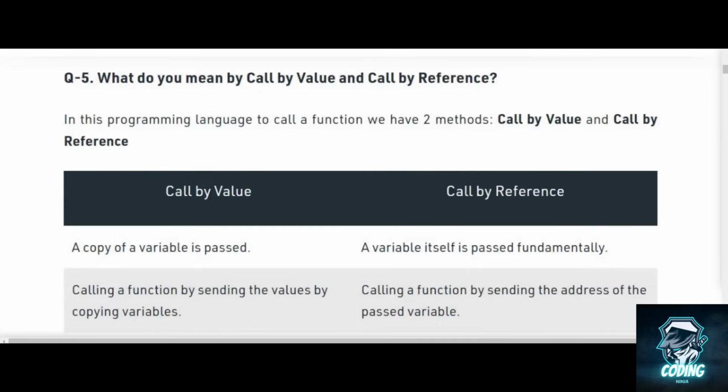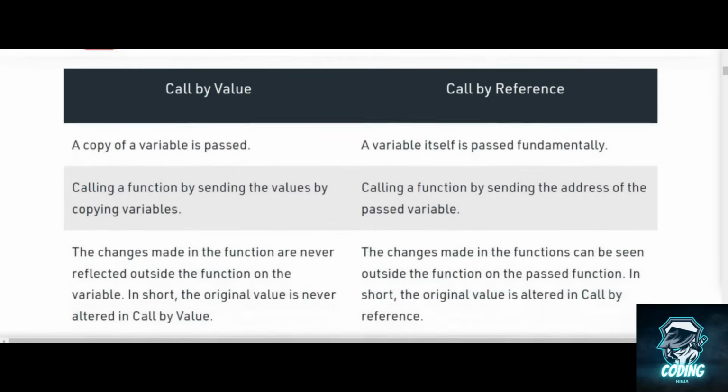Now, two key concepts from here are call by value and call by reference. In this programming language, C++, to call a function we have two methods. First one is call by value and second one is call by reference. So let us discuss the difference between these two.